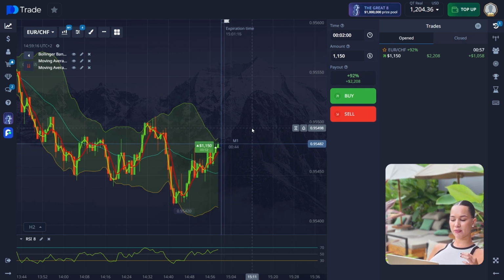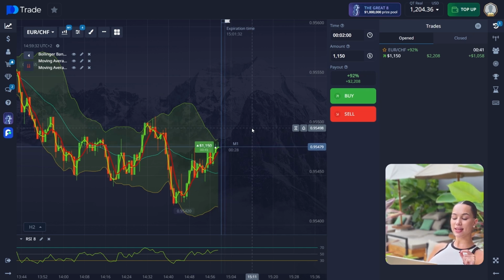Also, the RSI was previously in the oversold zone below 30, but then turned upward. So at the entry point, RSI moved above 30, indicating the beginning of price recovery. So this confirms that sellers are losing strength while buyers are gaining momentum.